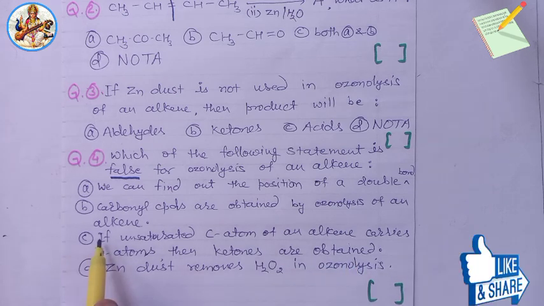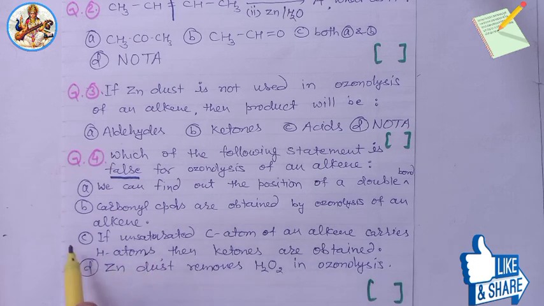It is a false statement for ozonolysis of an alkene. So the answer will be option C. And in option D, zinc dust removes H2O2 in ozonolysis. It is also a true statement. So the answer will be option C. If the unsaturated C atom of an alkene carries hydrogen atoms, then aldehydes are obtained.